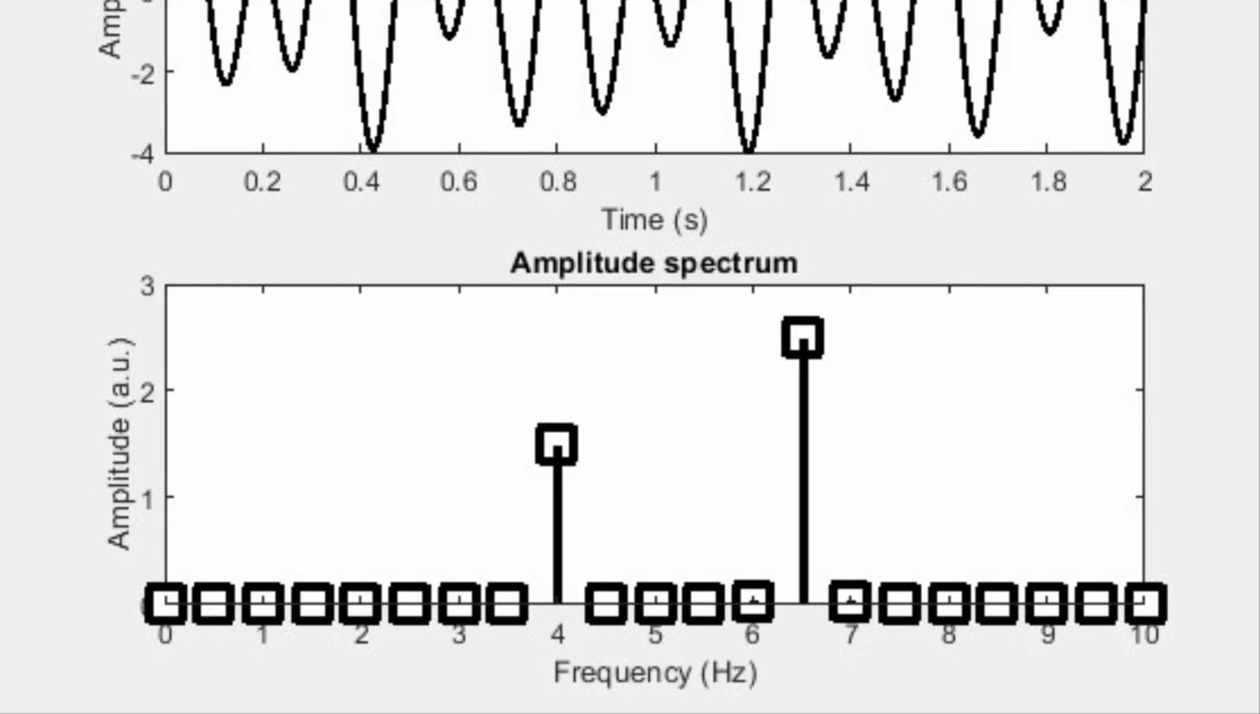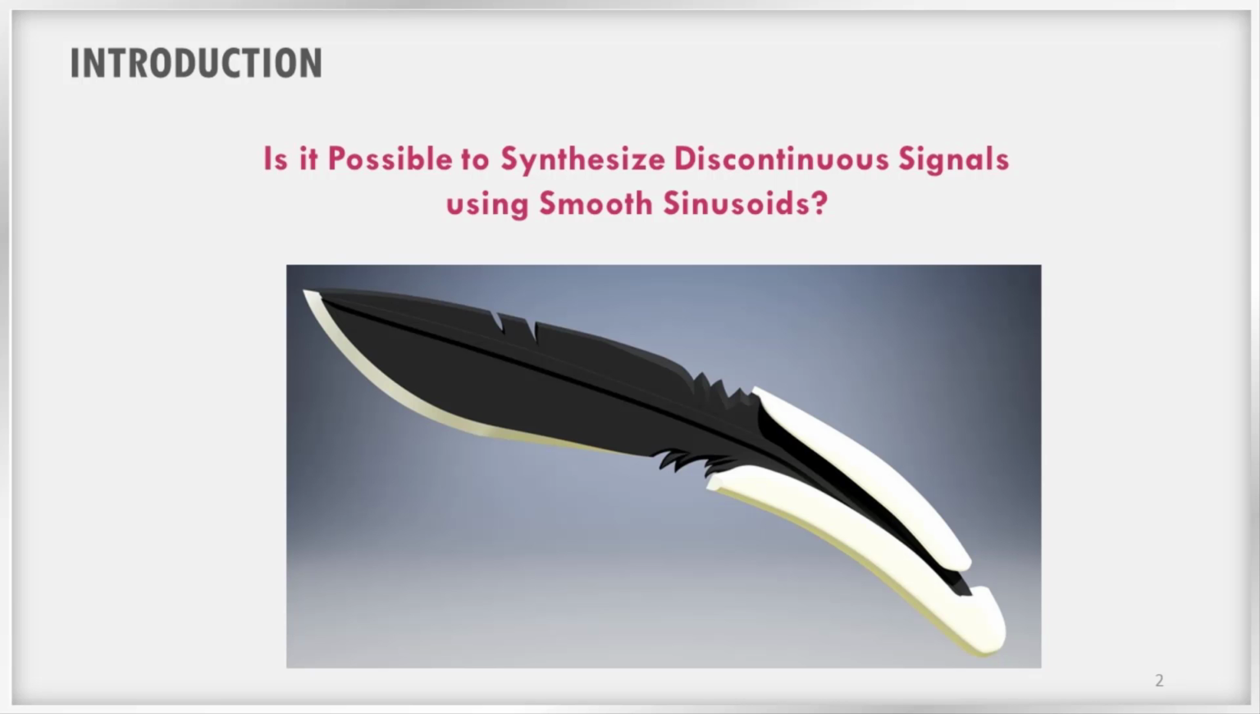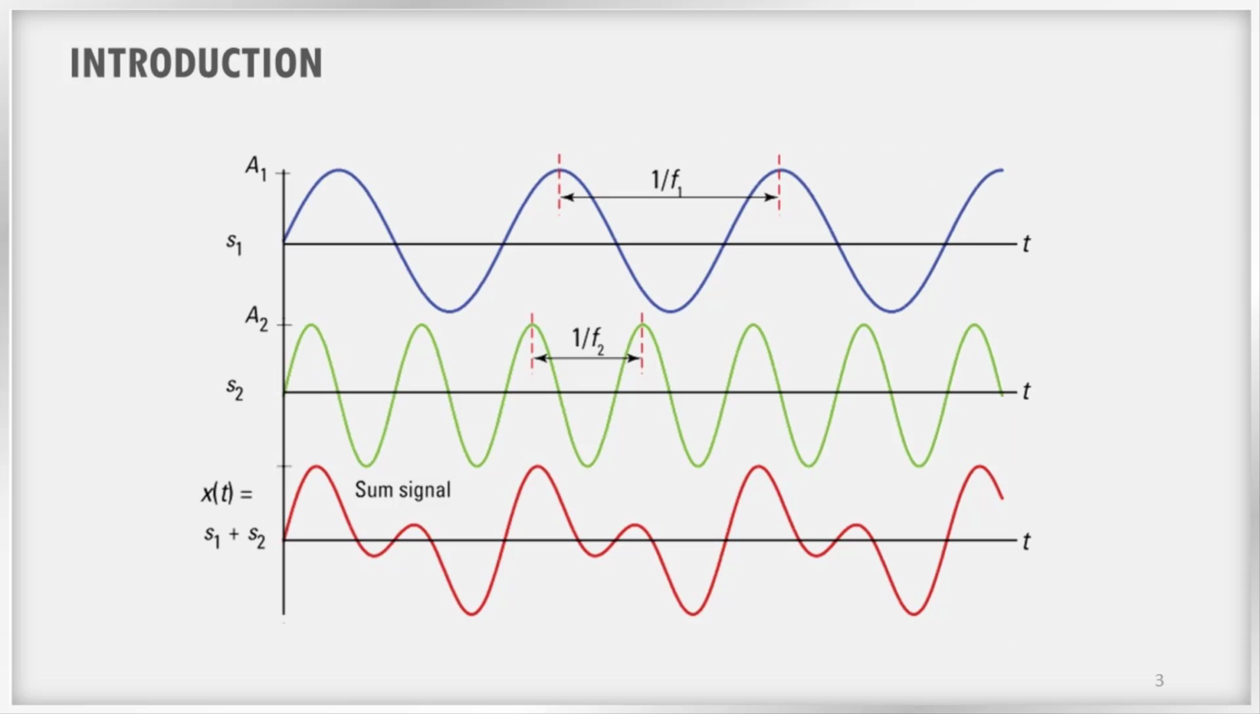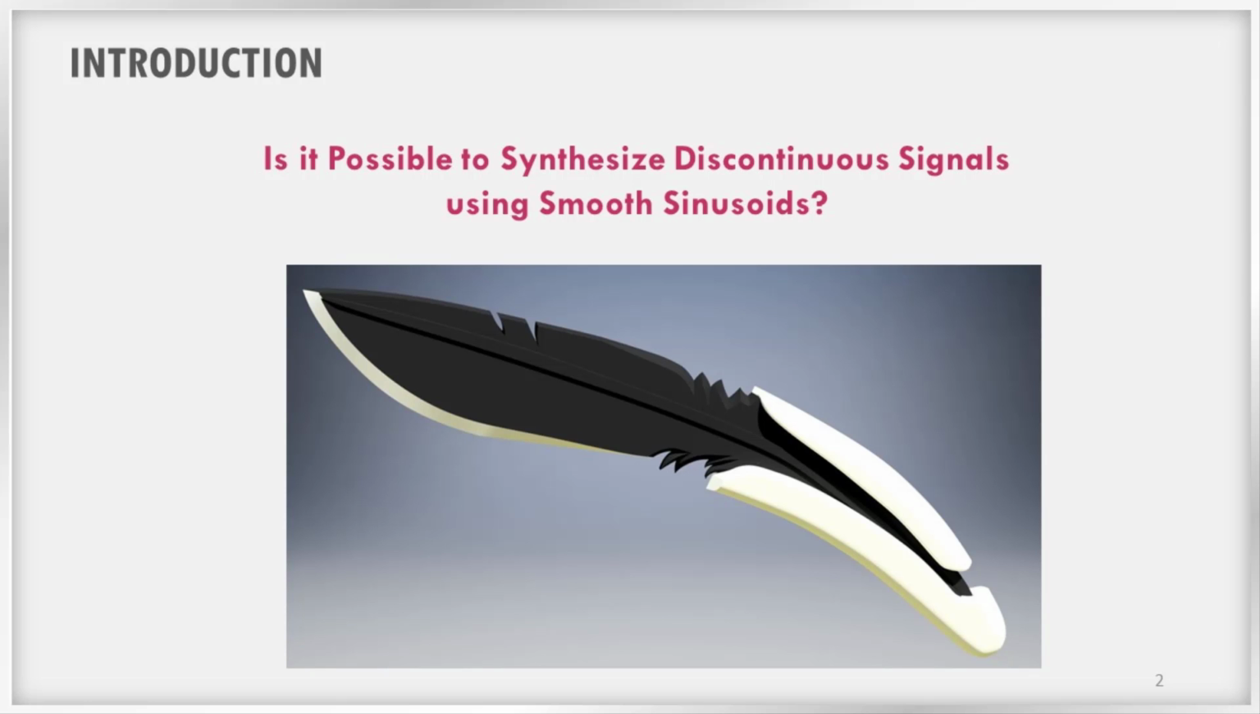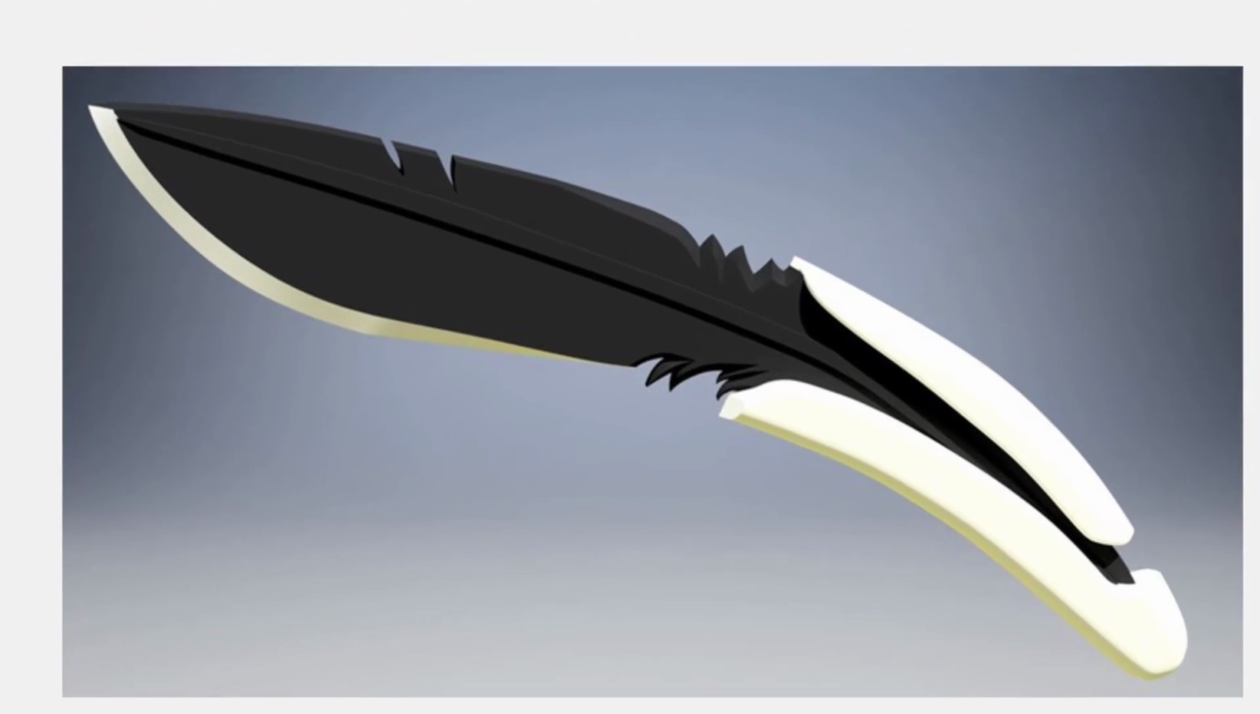However, some questions remain. In fact, these questions were one of the major oppositions against Fourier's work when he tried to publish it. Is it possible to synthesize discontinuous signals using smooth sinusoids? We know that smooth signals can be synthesized using sinusoids. But what about signals like the square signal, which has sharp rising and falling edges unlike the smooth signals? Is it possible to synthesize such discontinuous signals using Fourier series? It is equivalent to asking the question, is it possible to make a knife using feathers?